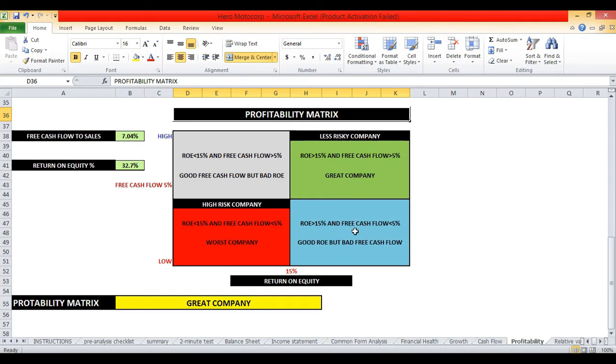In the bottom right or this blue matrix, you can see companies that are reinvesting all of their cash in expansion but are still able to generate a high return on equity. If these companies have profitable reinvestment opportunities, they should be spending all the cash they generate on expansion. If you look at this top left matrix or gray matrix, these are cash machines. These companies generate high free cash flows, but they are generating poor return on equity. And in the bottom left or red matrix, these are bad businesses. That is, they earn return on equity of less than 15% and free cash flows are also less than 5% of total sales.